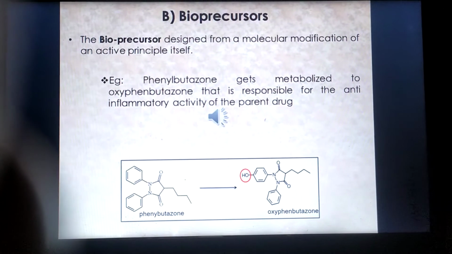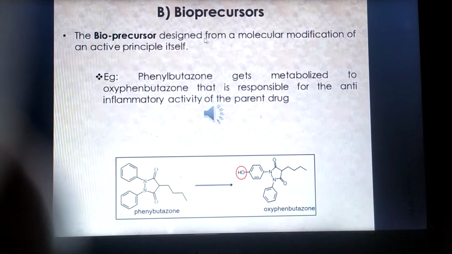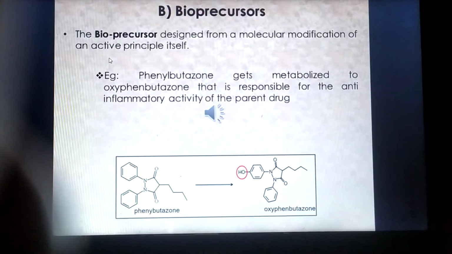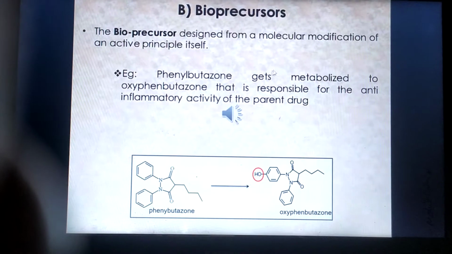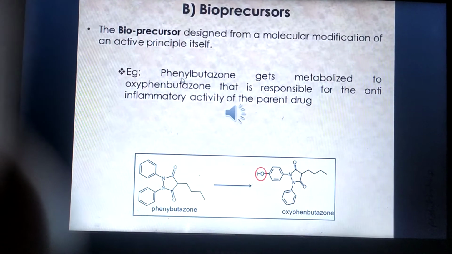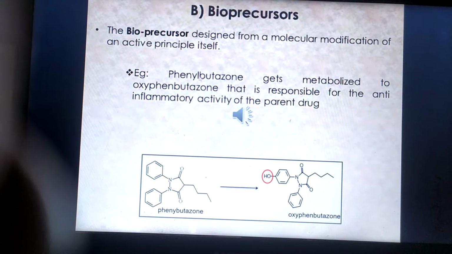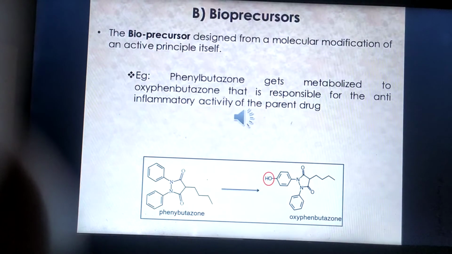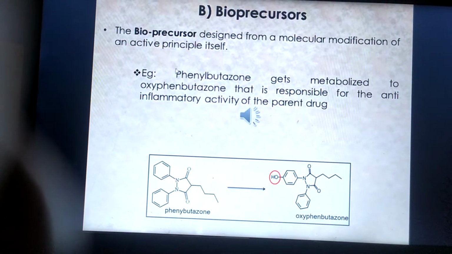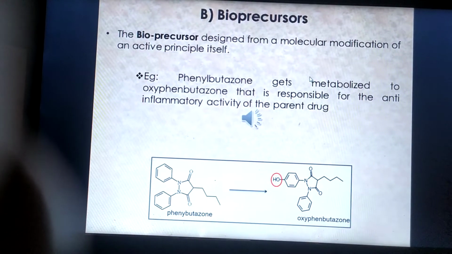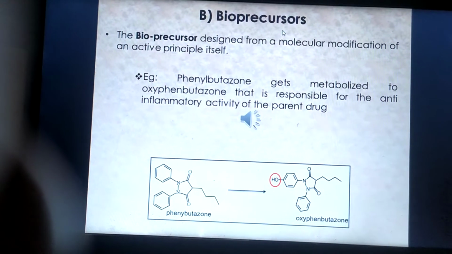Second type of prodrug is the bioprecursor prodrug. Bioprecursor prodrugs are designed from a molecular modification of an active principle. An example of a bioprecursor prodrug is phenylbutazone. Phenylbutazone itself is not an active drug, but after being metabolized, it is converted into oxyphenbutazone, which is responsible for the anti-inflammatory activity. So the drugs which, after metabolization, are converted into an active metabolite come under the bioprecursor prodrug.